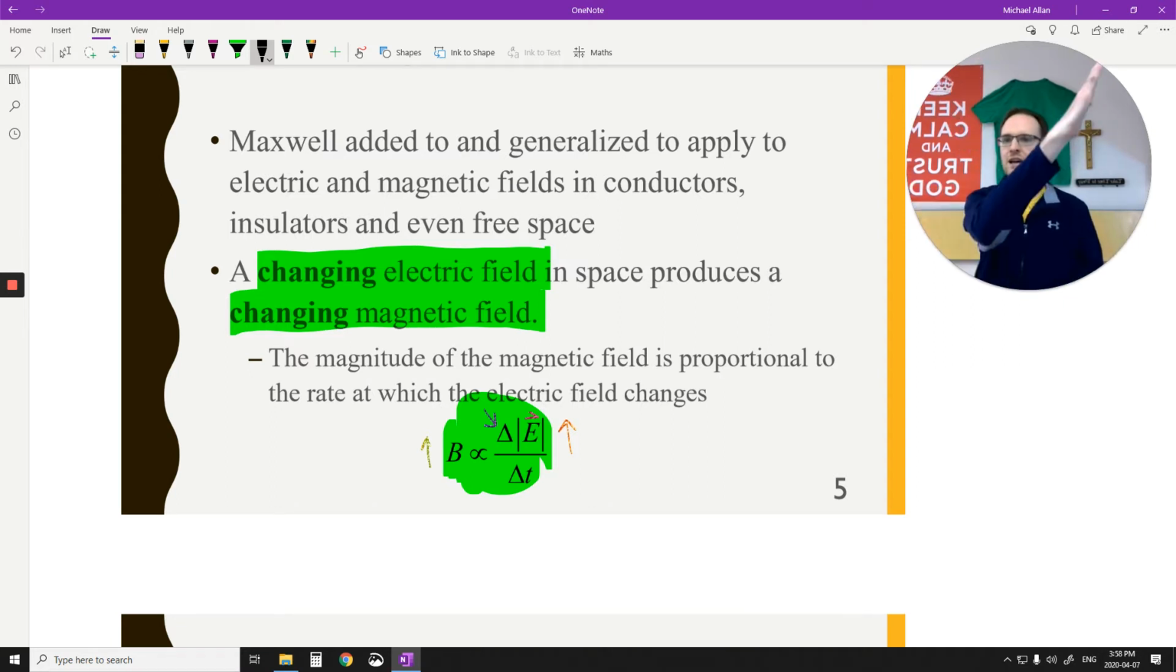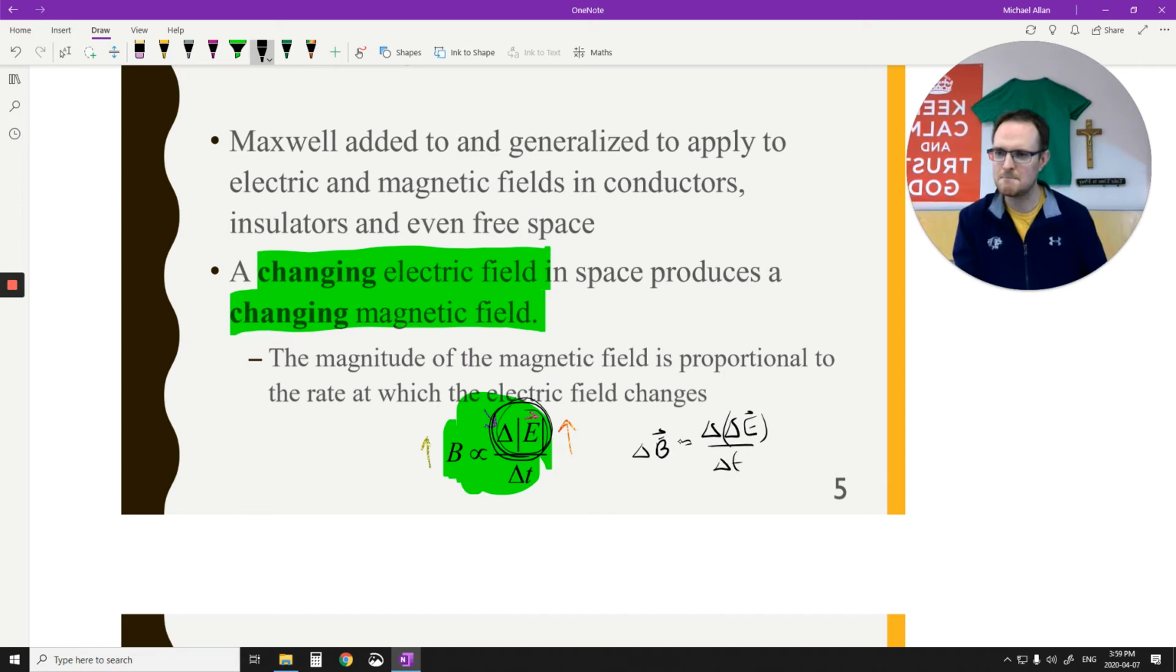As I go faster and faster and faster, the magnetic field starts going up. That's producing this changing magnetic field. So if I were to keep on changing the change, so I accelerate that, then this would also change. You can think of that as changing the change, the change of the change. By doing that, you just change the magnetic field.